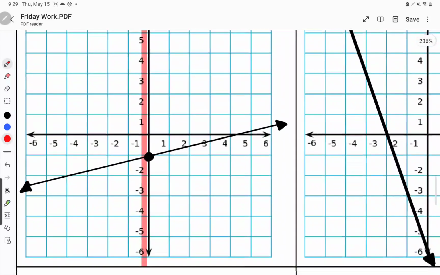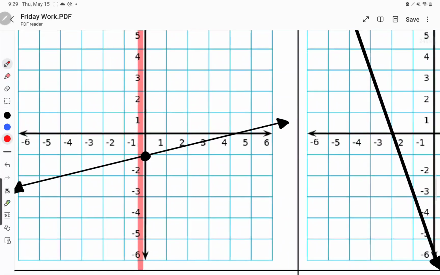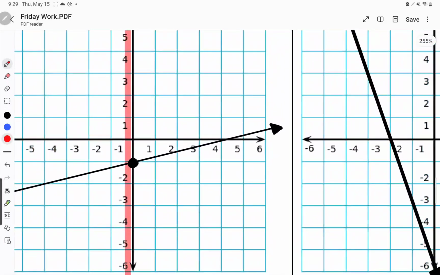Okay, from there, what do I do next? I find the next point where it crosses the corner of a square. So I'm going to drag my finger along my line, and it crosses through right here, so we'll drop a dot right there.